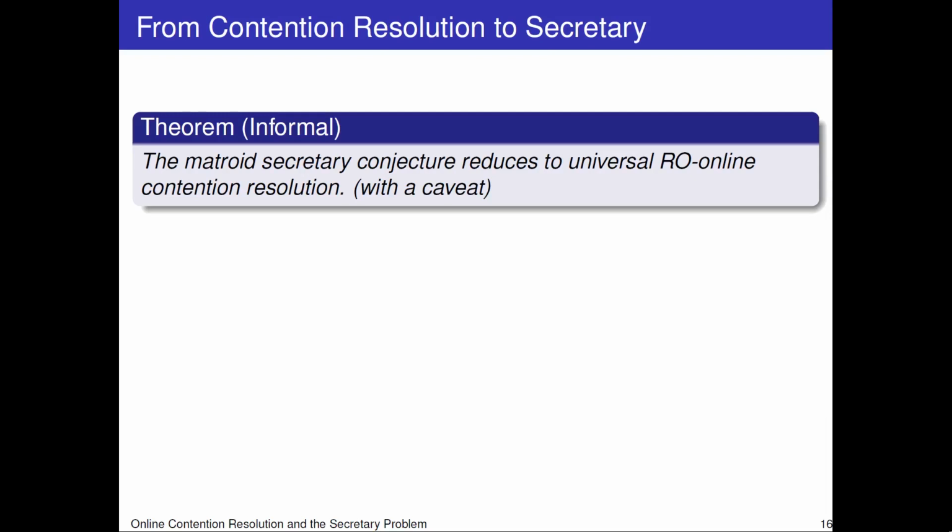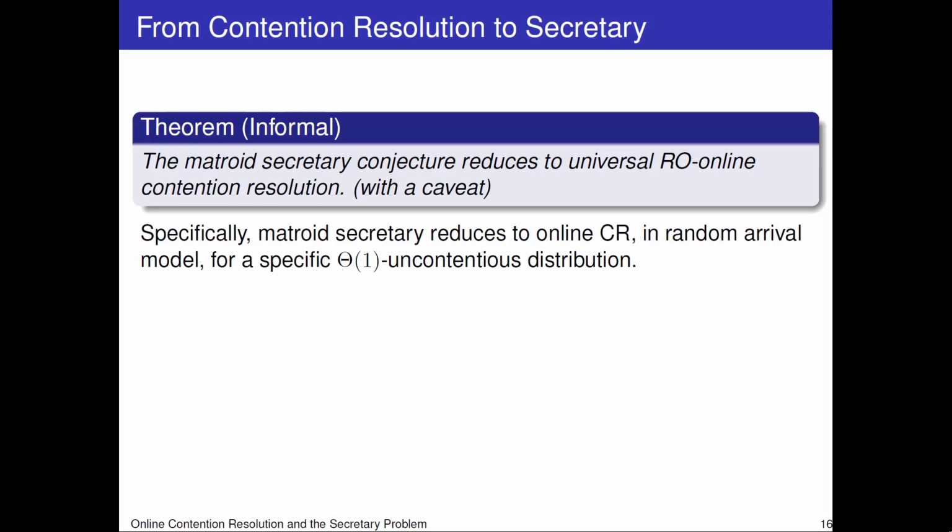Let's now talk about the second direction, which says the following. The Matroid Secretary conjecture reduces to universal online contention resolution in the random arrival model. This theorem is informal because there's a caveat I'm going to come back to later. Specifically, though, the Matroid Secretary problem reduces to online contention resolution for a specific uncontentious distribution I'm going to tell you about in a minute.